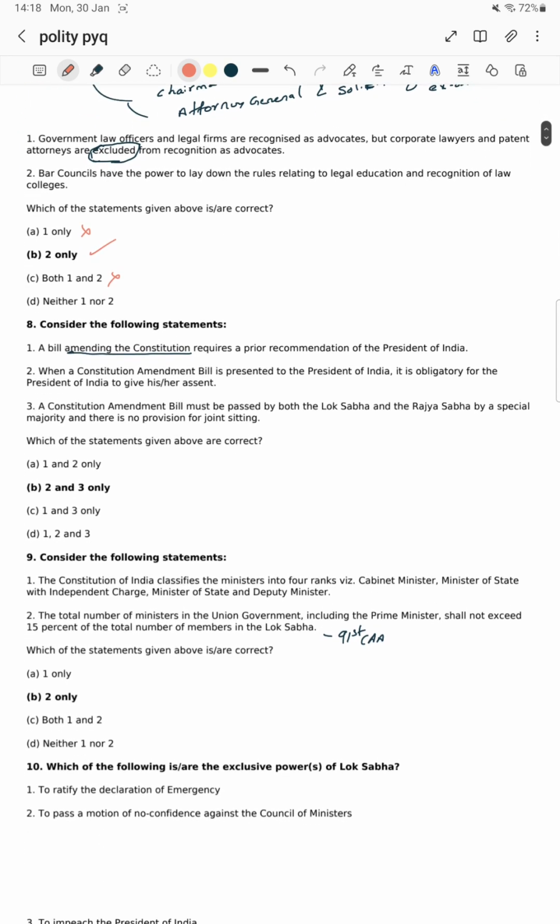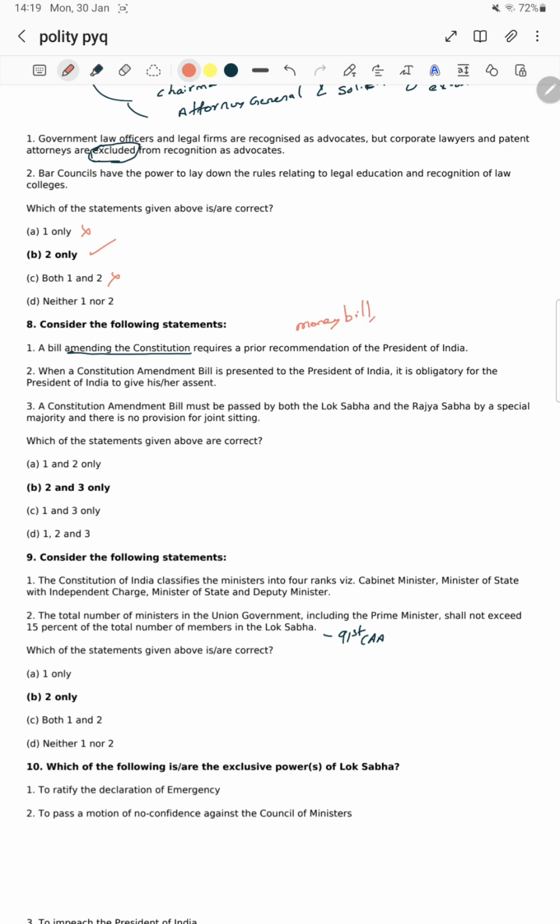Consider the following statements. Which of the statements given above are correct? A bill amending the constitution requires a prior recommendation of the President of India. For a constitutional amendment, there is no need for the president's prior recommendation. Okay, it has to be there for a money bill.